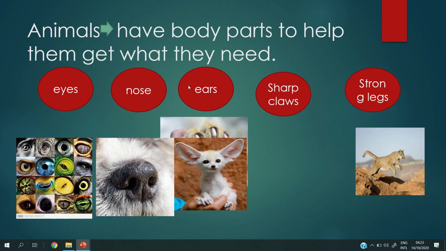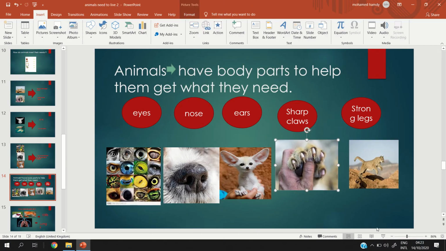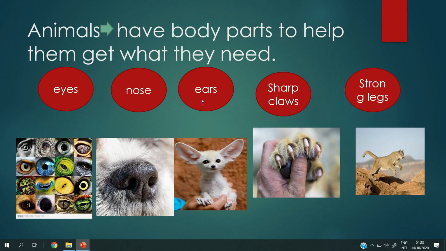Okay, and number three, the ears. Also the ears help the animals to stay safe, to get what they need, to tell about any danger. Okay, and what about this structure? It is called claws. It's called sharp claws.